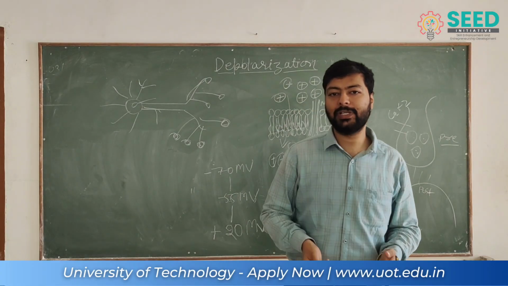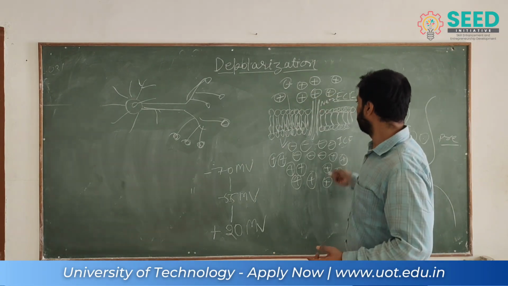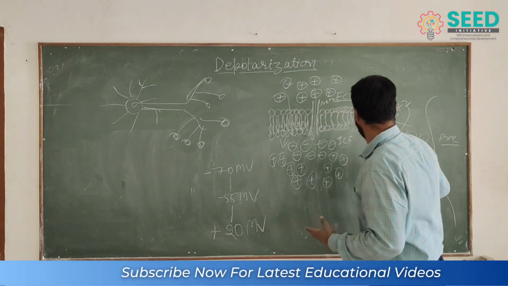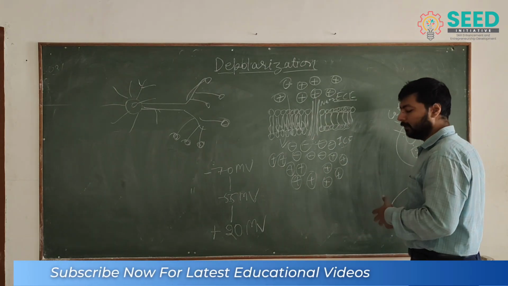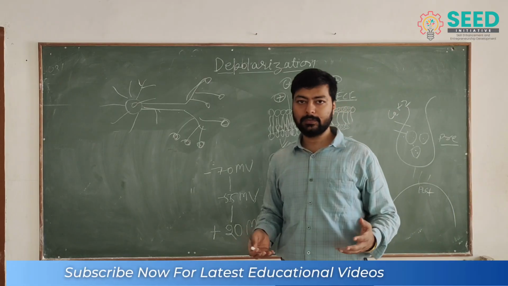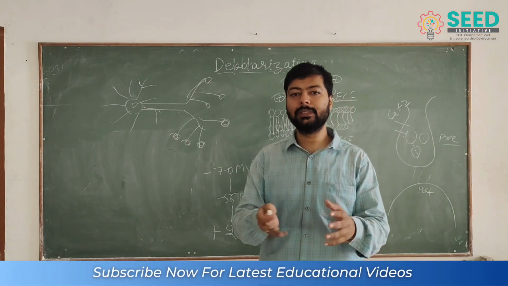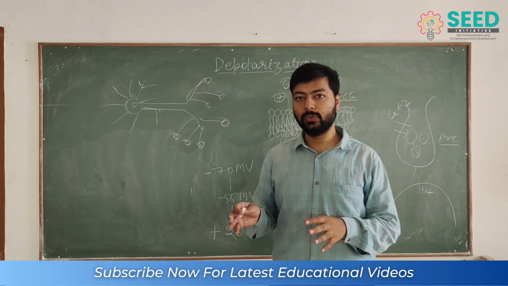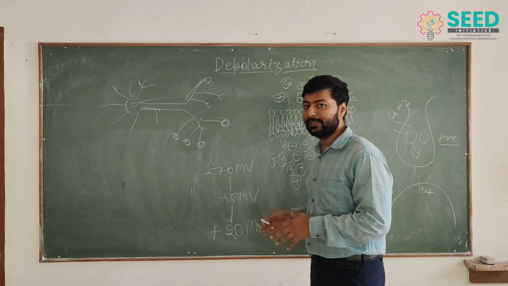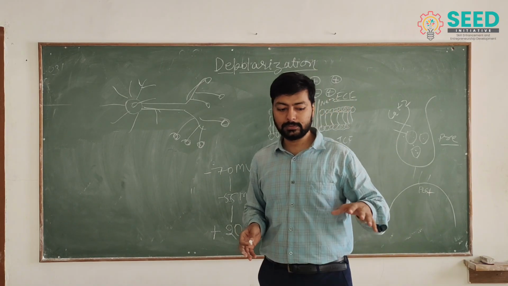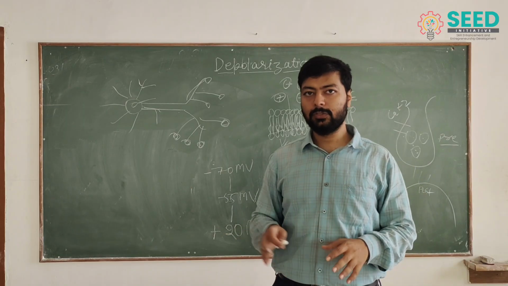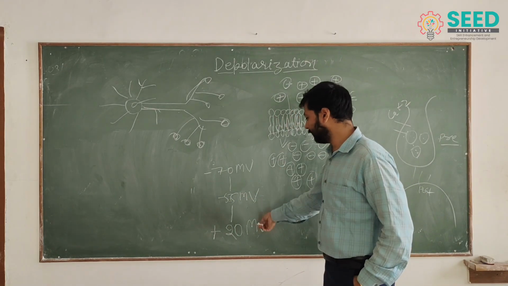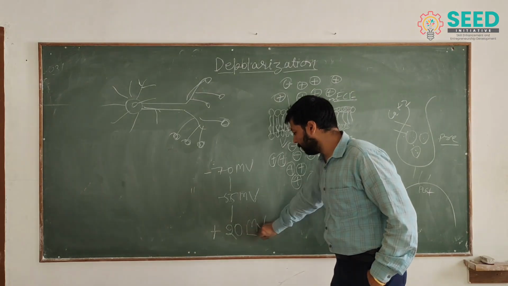It is called depolarization. The neurotransmitters are released. In this situation we speak of sensory and motor neurons, which work in the depolarization situation, sensing and catching. This plus mV situation is called depolarization.